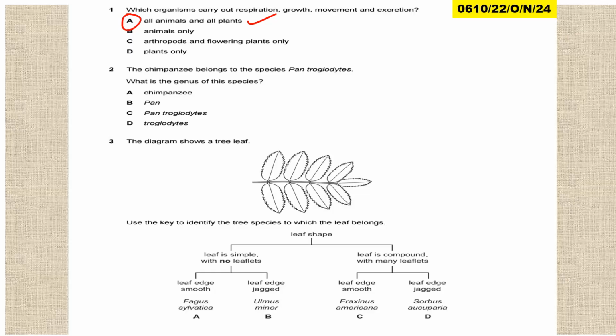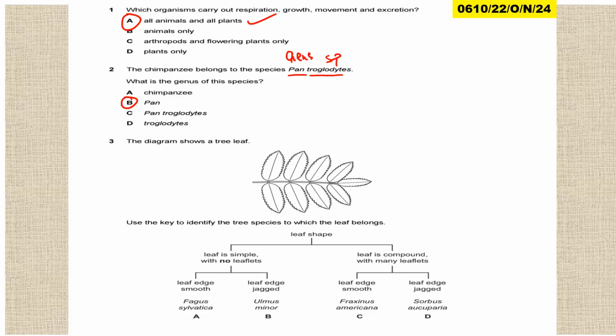Then, the second question, chimpanzee belongs to the species Pan troglodytes. What is the genus of the species? So you know that the arrangement of the name is the genus, then the species. So Pan is the genus, then troglodytes is the species. Since you're asking for the genus, it is Pan. I guess you understand this part.